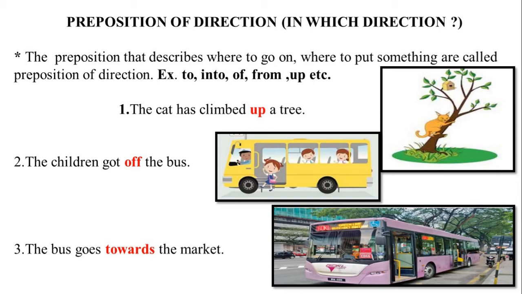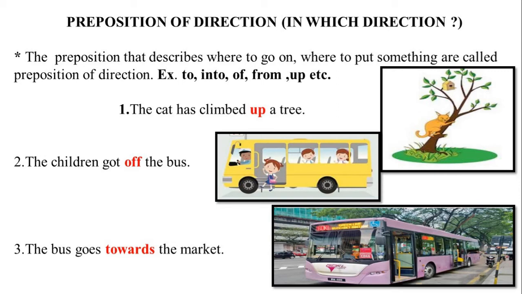In the first sentence, the cat has climbed up a tree. Here, the word up describes in which direction the cat climbed. Next, the children got off the bus. Here, the word off describes the direction of the children. And the last sentence is, the bus goes towards the market.